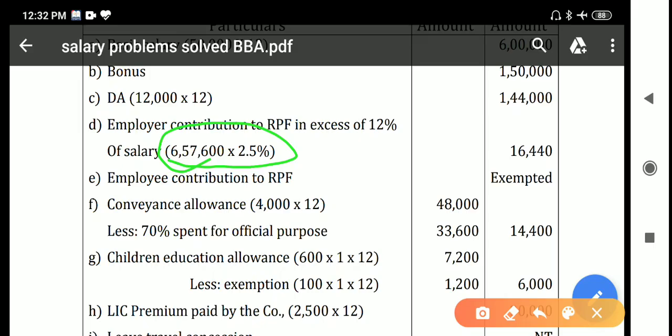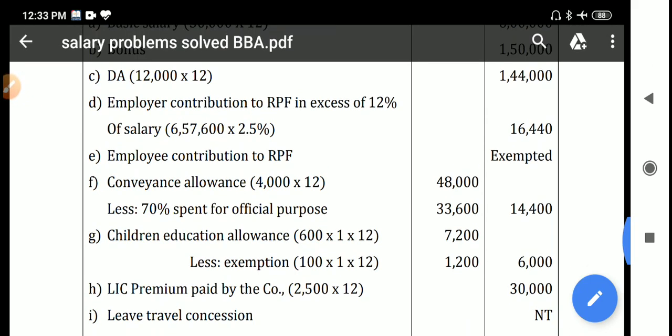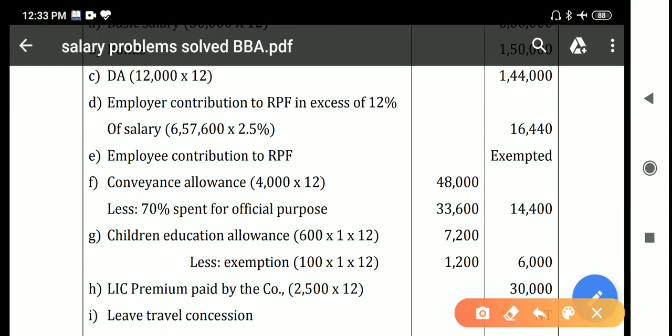So the total salary considerable for the calculation of RPF is 6,57,600 into 2.5%, so the amount will be 16,640. Next item, employee contribution to RPF, is fully exempted. Only employer contribution should be calculated as a taxable amount.